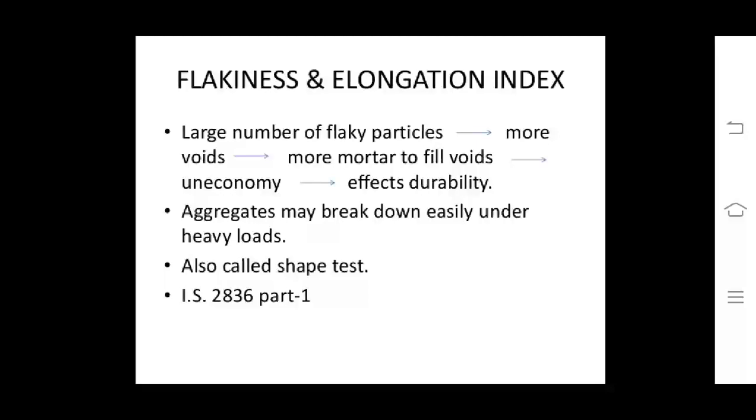The next test is flakiness and elongation index. A large number of flaky particles has more voids and needs more mortar to fill in between the voids, which is a reason for uneconomy of concrete and affects durability. Aggregate may break down easily under heavy loads in such cases. It is also called the shape test. As per IS 2836 Part 1, the flakiness or elongation index is tested.